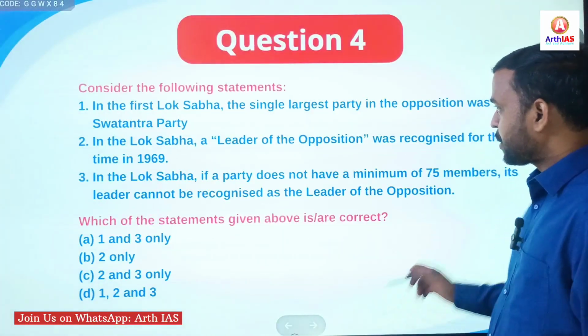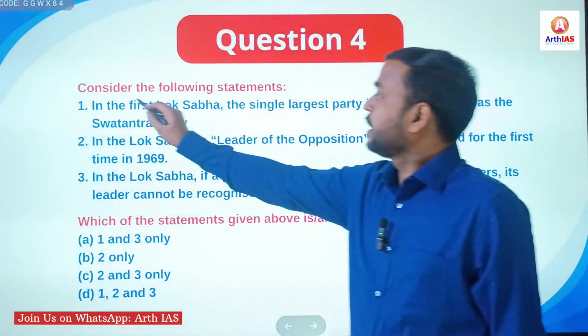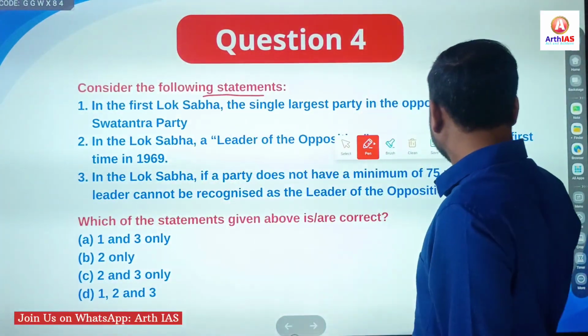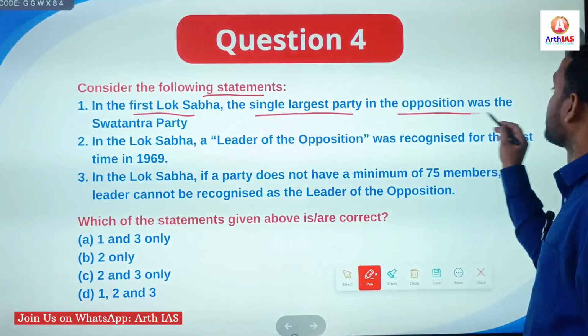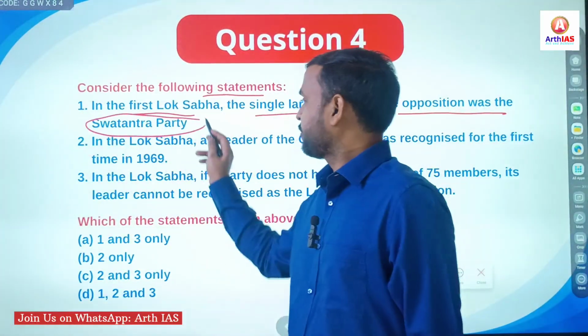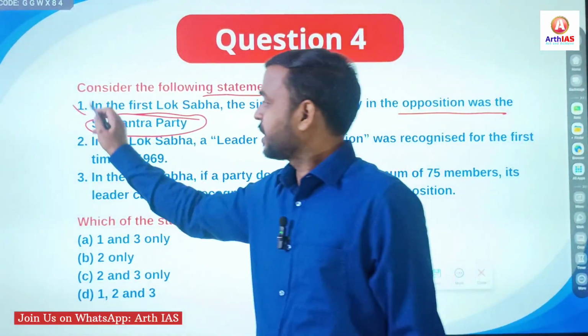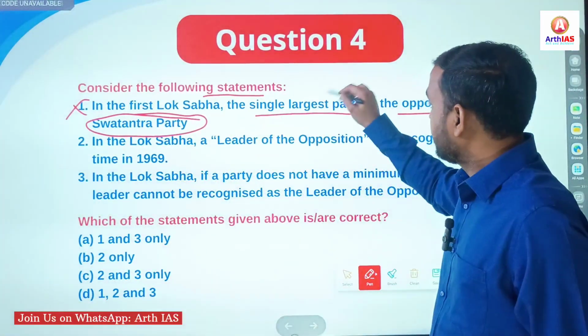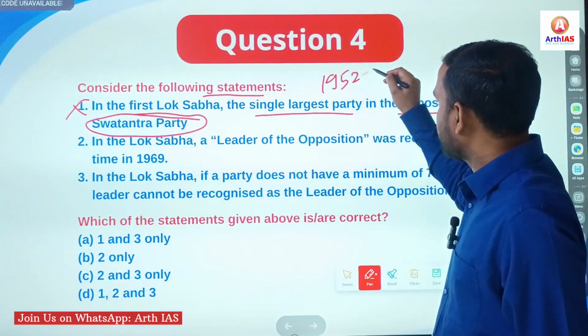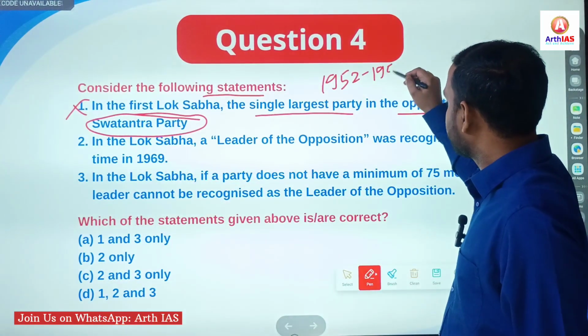Now, next question. Consider the following statements. In the first Lok Sabha, the single largest party in the opposition was Swatantra Party. No. Actually, the first Lok Sabha remained between 1952 to 1957.